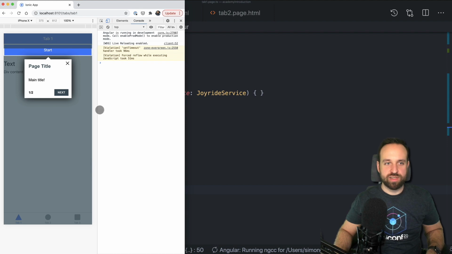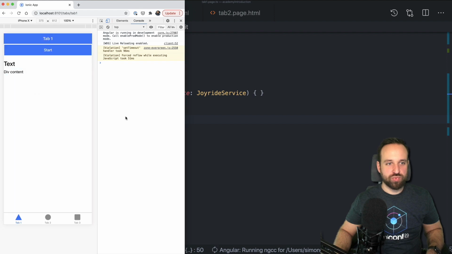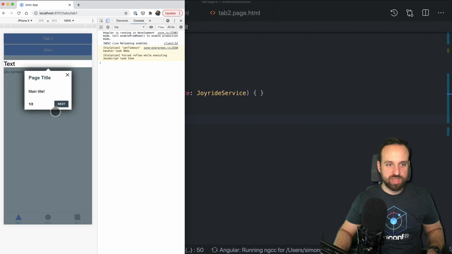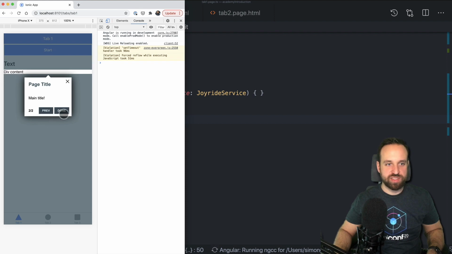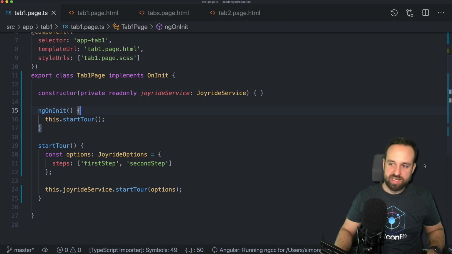And oh, it starts automatically because I've added it to ngOnInit. Maybe adding it to ngOnInit wasn't very smart, as we see the position is kind of out of place, but that one works pretty good. Let's try it again. Now it works a lot better. So we can go between those different steps, and that's basically the whole idea of this package.